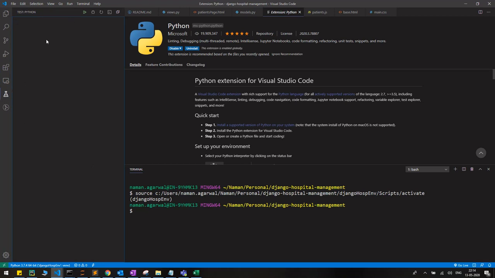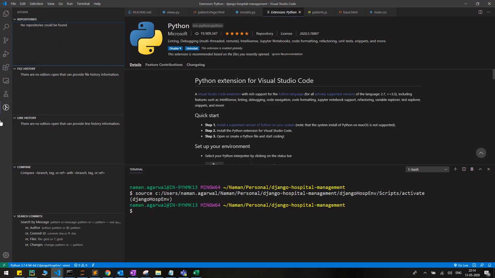This one is for the testing part, the testing module when we test something in Python. And this is the extension I've installed called GitLens. As you can see, this is basically GitLens. It will have all the repositories, file history, line history, all that stuff.